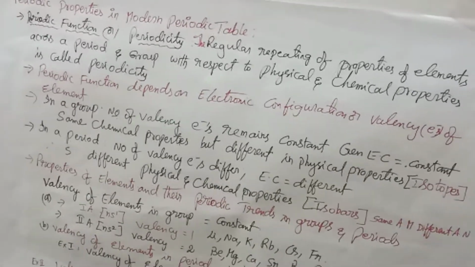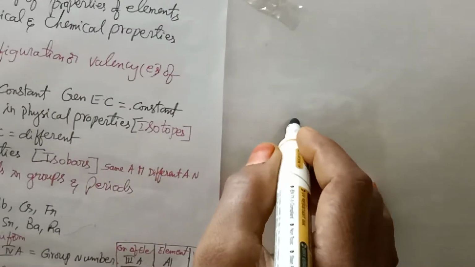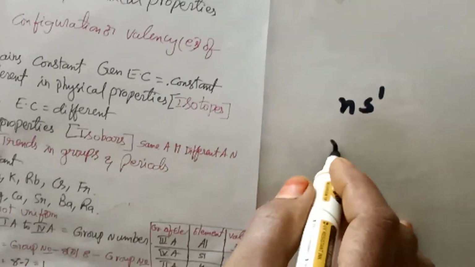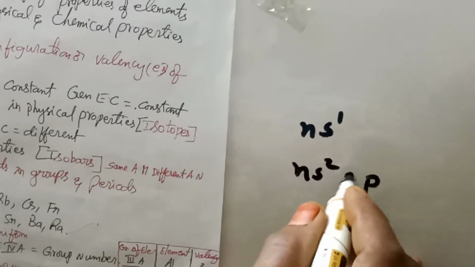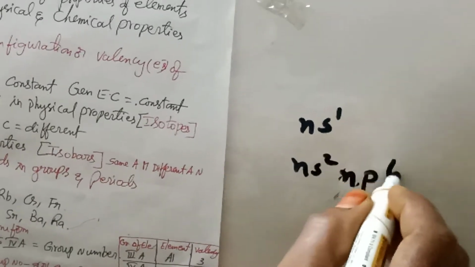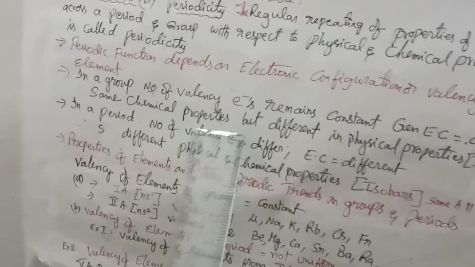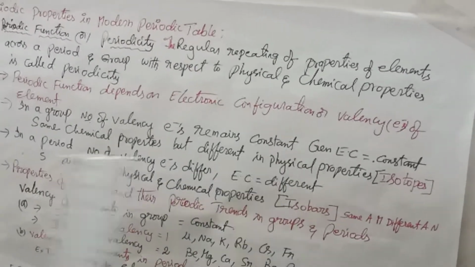See here, the general electronic configuration for first group S block elements is ns1, ns2 like that. P block elements have ns2 np6. Like this, general electronic configuration will be there. So same chemical properties but different physical properties.